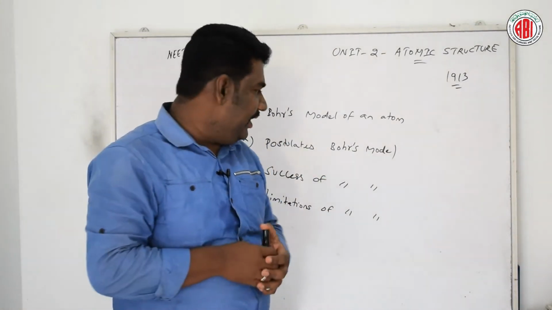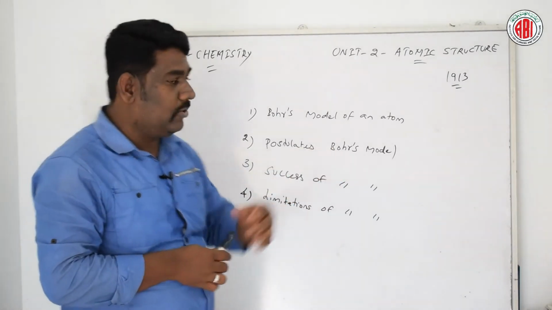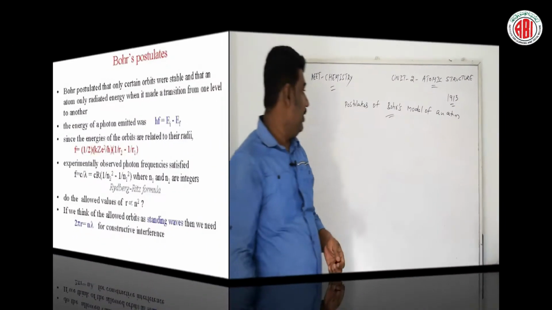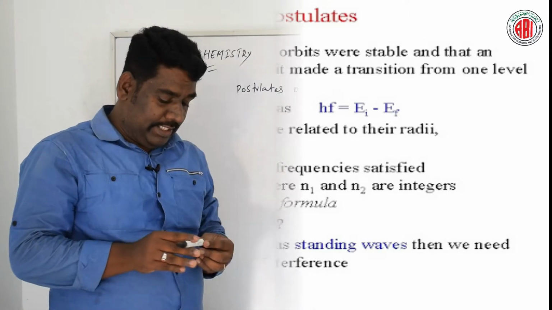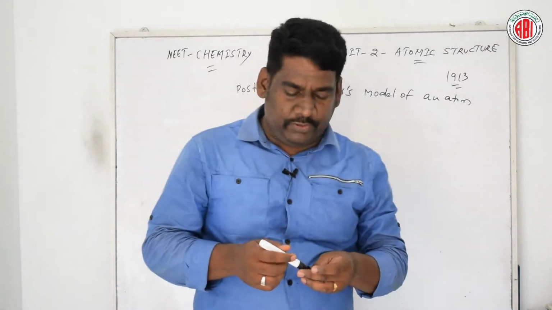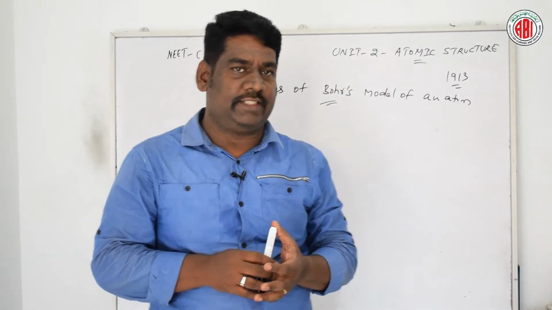Let us talk in detail about the postulates related to Bohr's model of an atom. He was able to confirm a few hypotheses, or postulates, based on his observation.